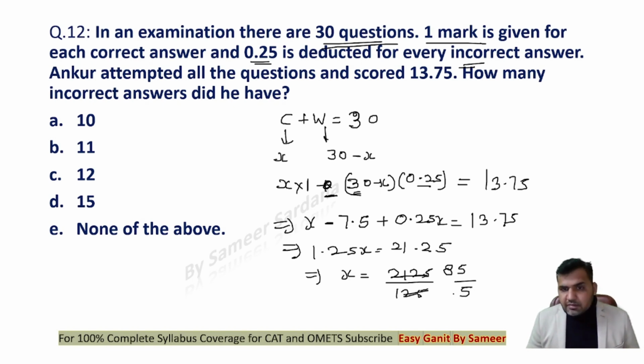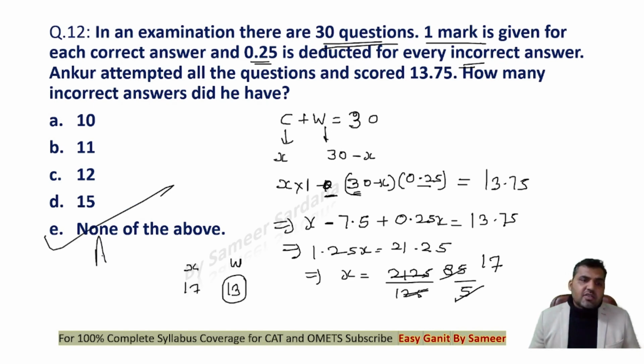25 into 8 and then 5. Right, this will give us the answer as 17. So correct questions are 17, right? How many incorrect answers did he have? So wrong questions would be 13, guys, right? So the incorrect answers would be 13. Answer would be none of.